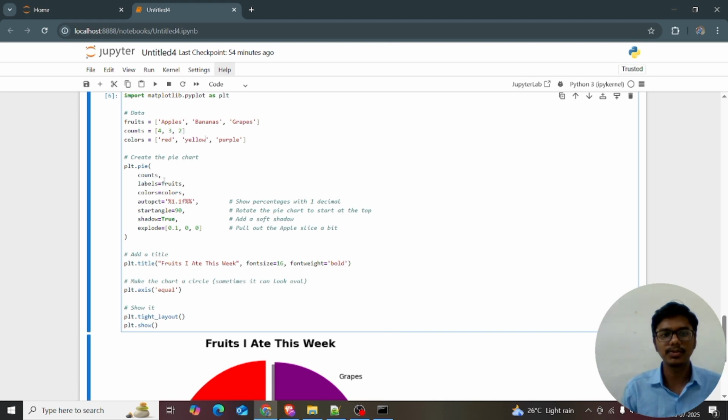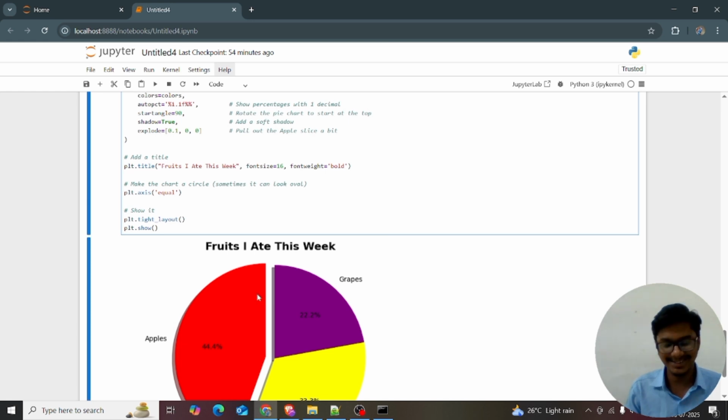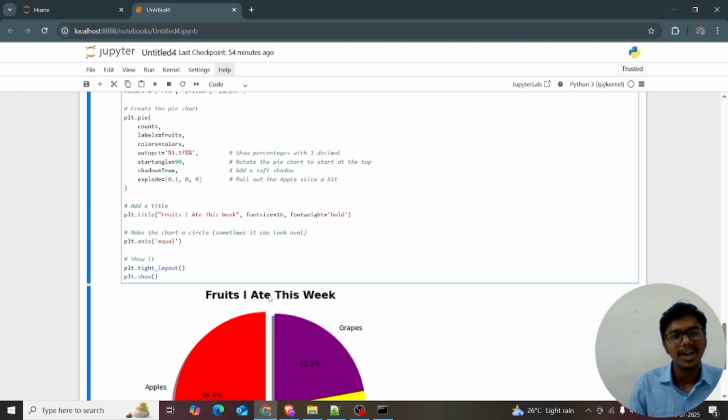Okay, fine. I'm using counts, and labels equal to labels. These are the labels. It confirms the labels, and colors equal to colors. I just want to see the colors, right?